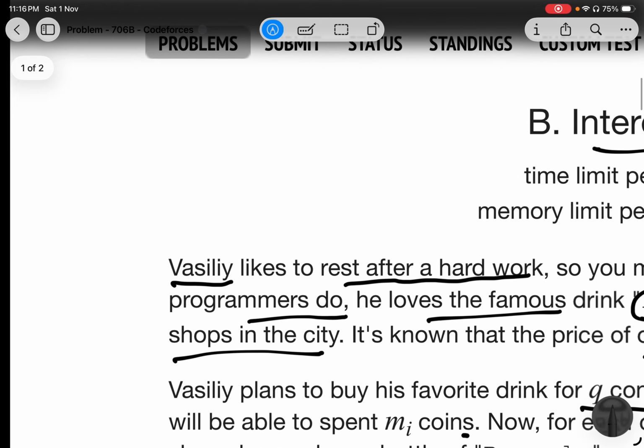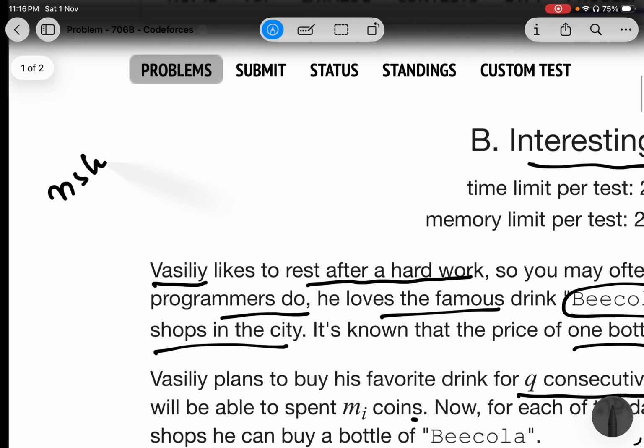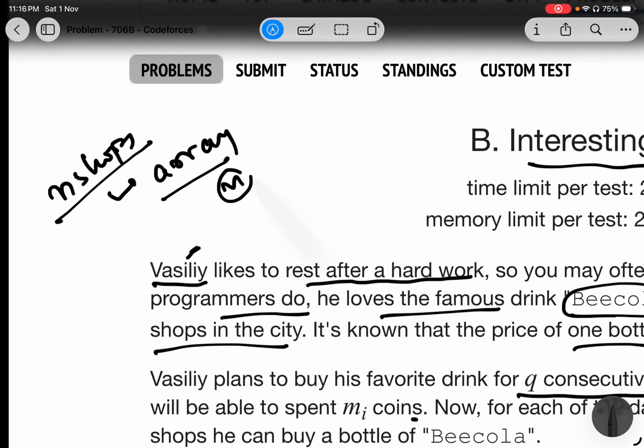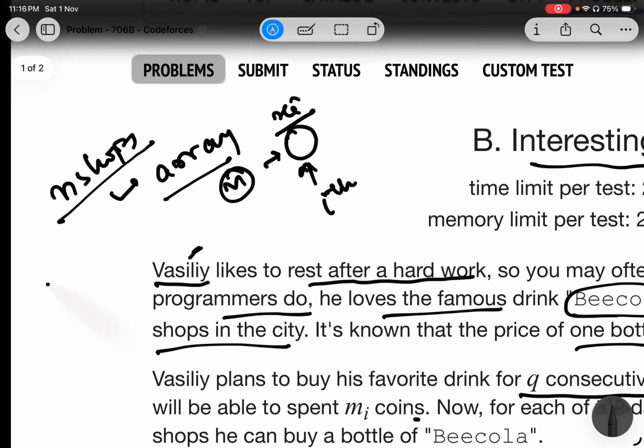It says that there are n shops in a particular city which sells Vasily's favorite drink. Now you have n shops and you have an array of size n which has the price of the Bicola bottle in the ith shop, which is xi. And then Vasily plans to buy a drink for q days, and you have the money that Vasily has on a particular jth day.